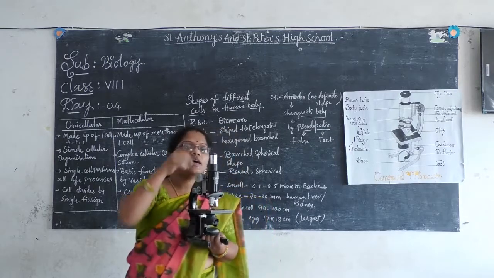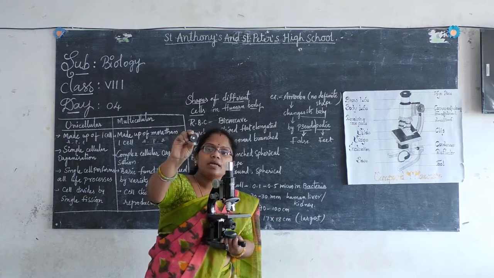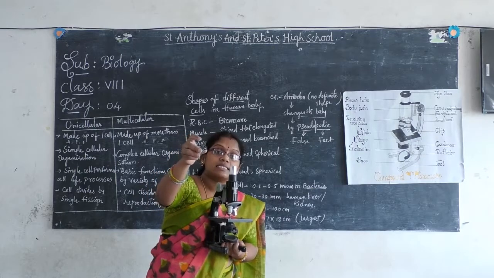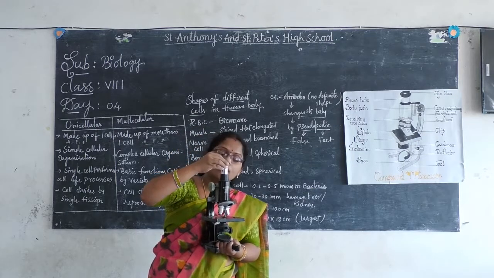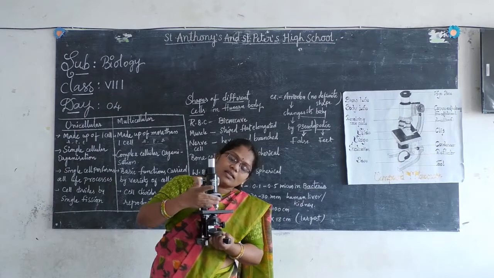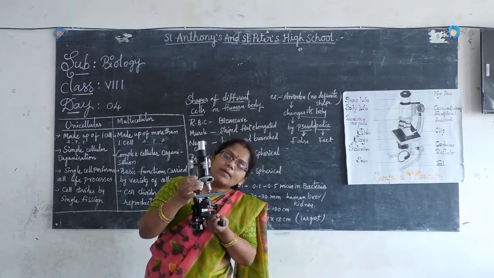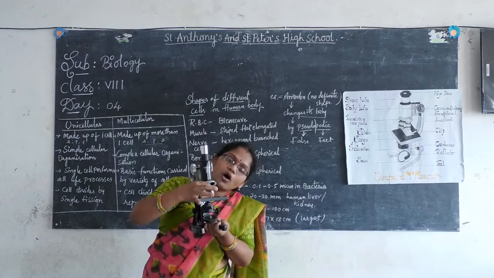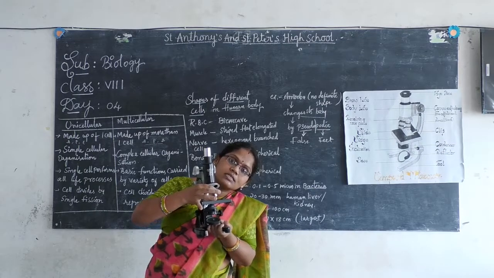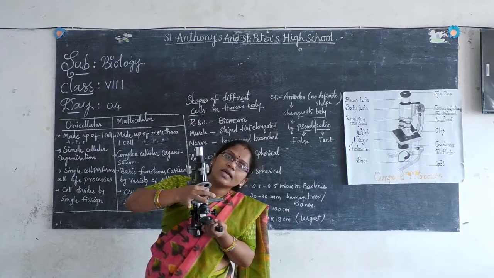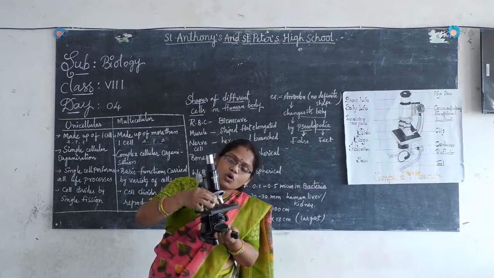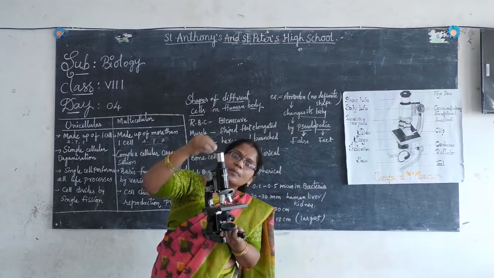So if you keep a 10x lens in the eyepiece, and here 3 are there, in these 3 you can keep a 4x lens, 40x, or 100x. What is the connection between these?